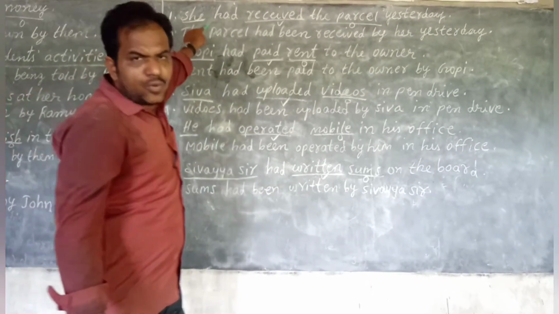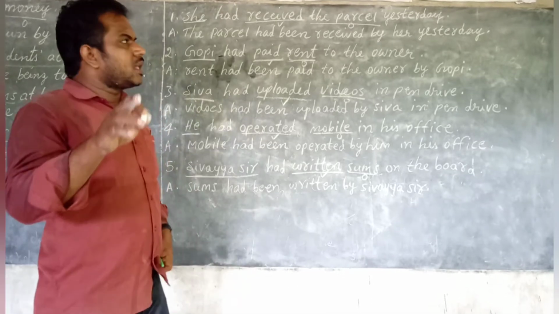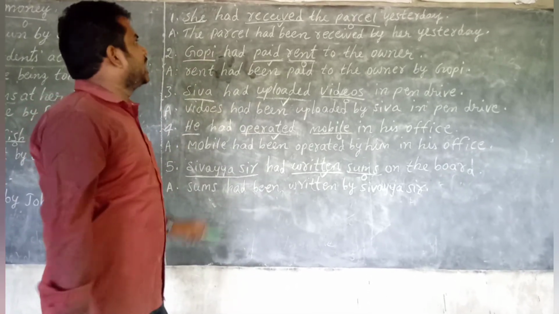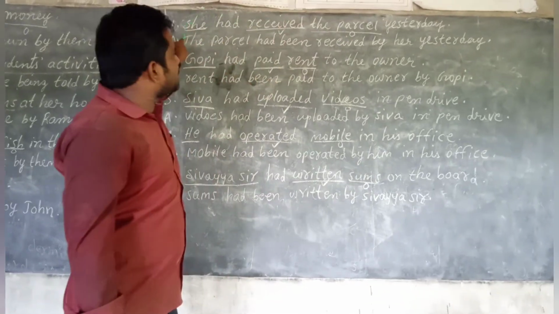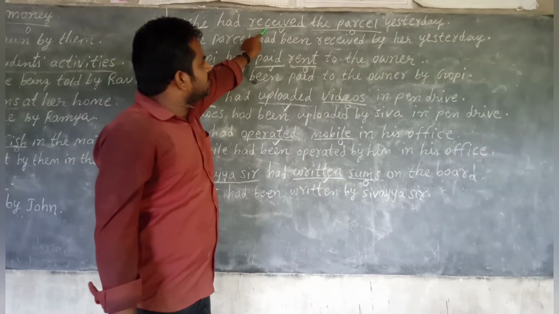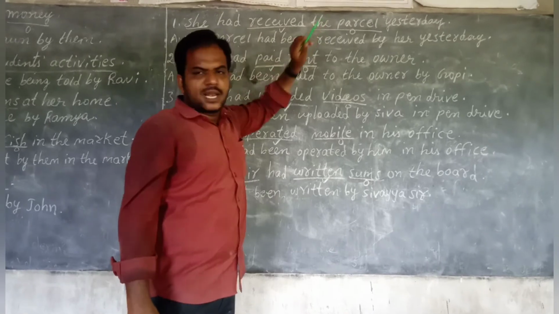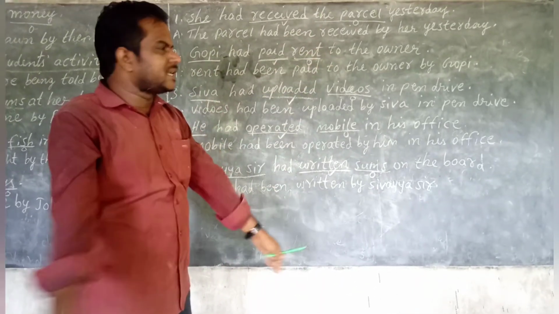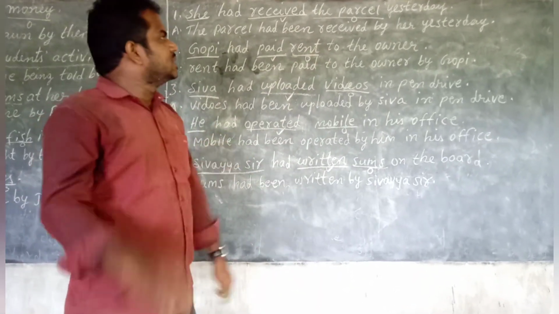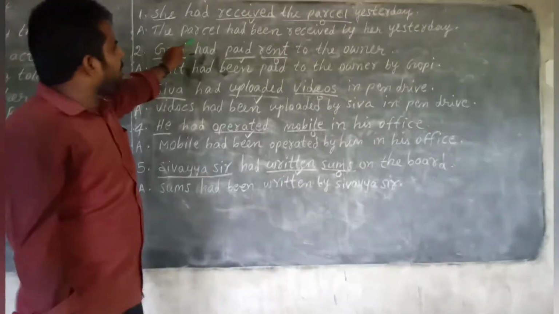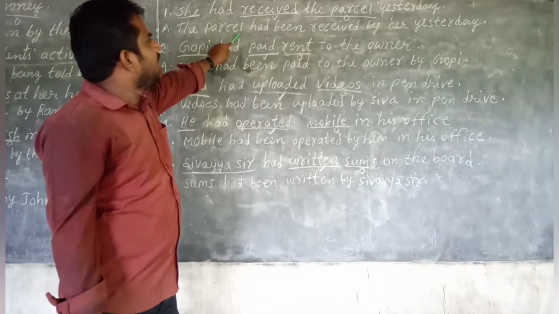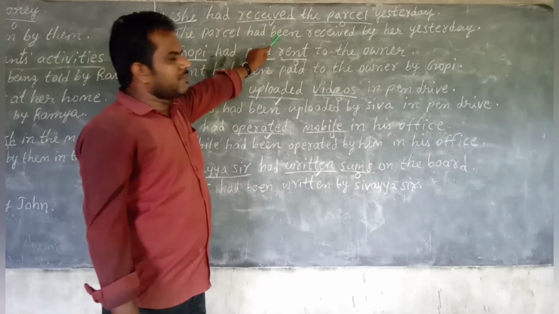Now I am going to explain past perfect tense, children. So, she had received the parcel. Subject she, verb received, object the parcel. We classified the sentence. So apply rules. First rule, object should be changed as subject: the parcel. Decide the B form.